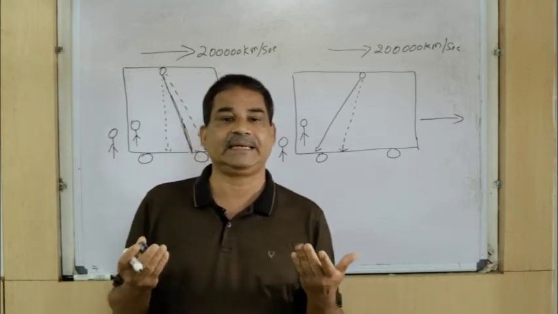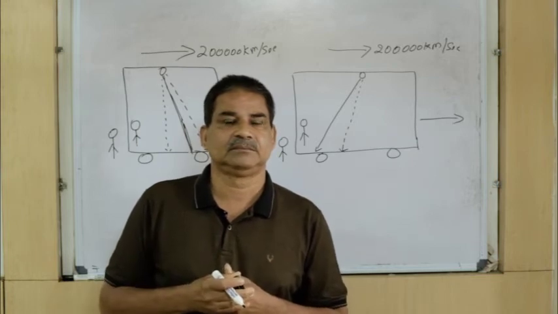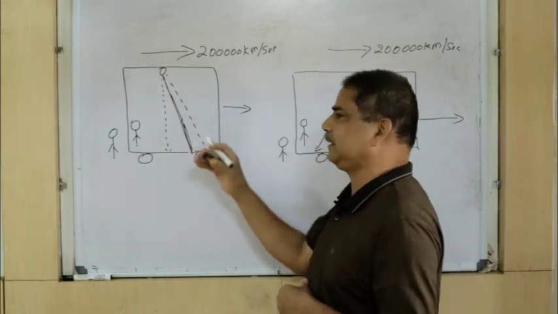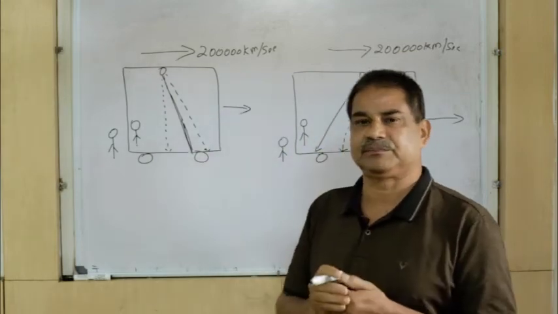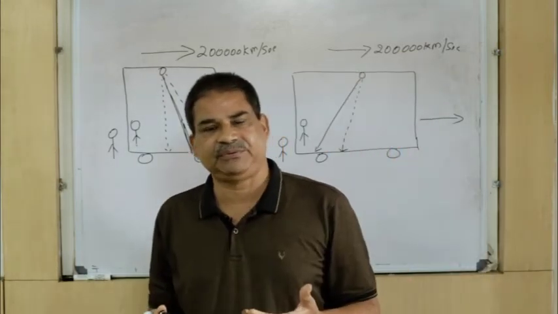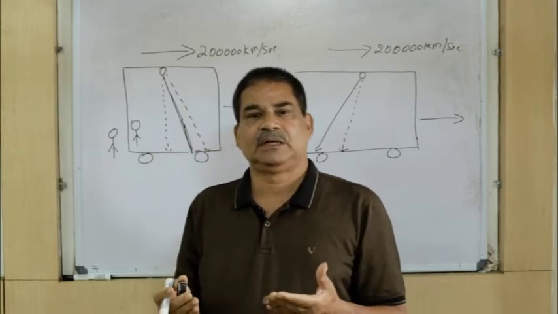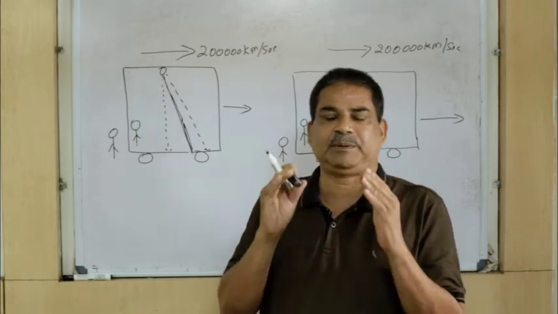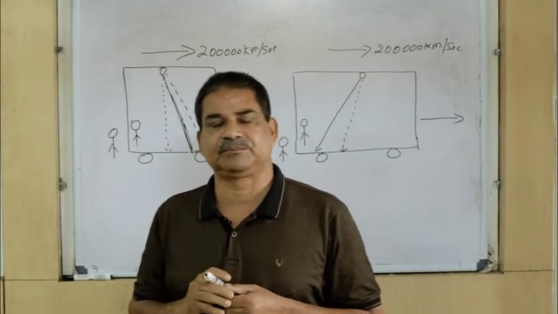So what is the end result? The end result is that the entire experiment is a foolishness. The experiment itself is a proof that it is a wrong idea.